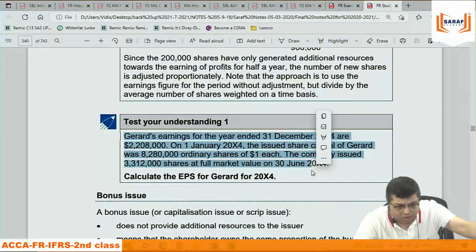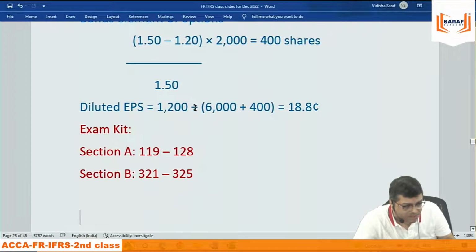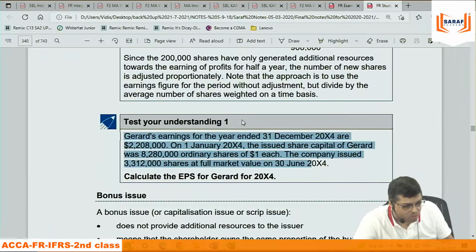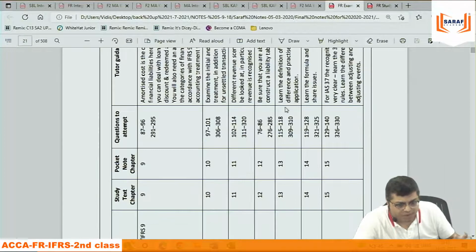First of all, do the recording. First of all, do the same question which I discussed in the class. Solve it on your own. Then make your notes. Then only you will be doing these questions or the FR exam kit questions. Wherever you find a problem, I am there. If you cannot wait till the next class, then you can send it on WhatsApp, you can send it in mail, there is no problem.